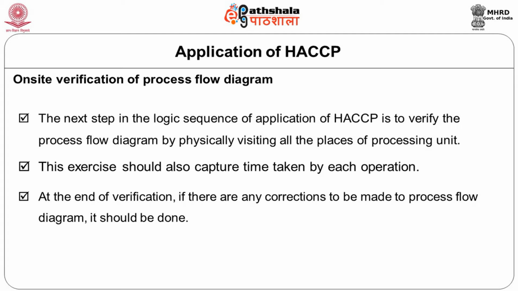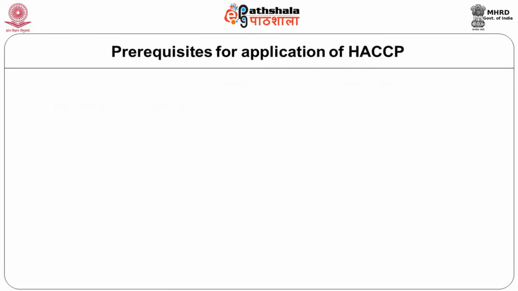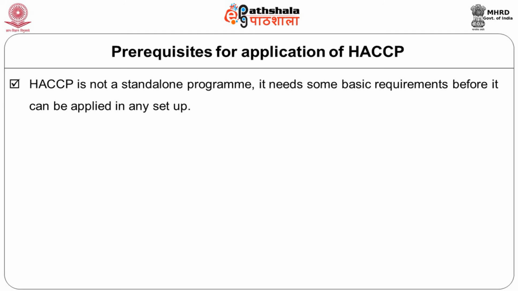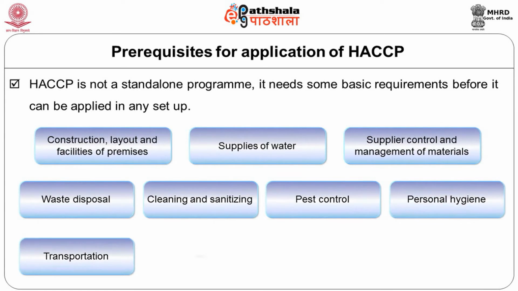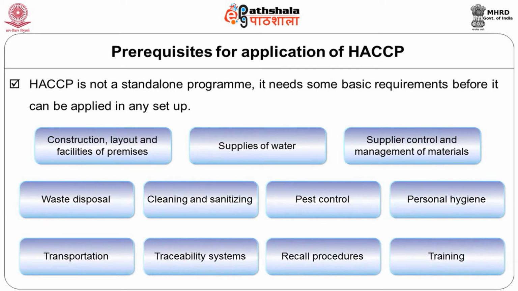Okay. So once you have all that, you have a logic sequence of application. Once you are through this logic sequence, you are ready to go for the application. Yeah, but merely having a logic sequence itself, you will not be able to directly apply it in your unit. There are certain things which are required before the application of HACCP.